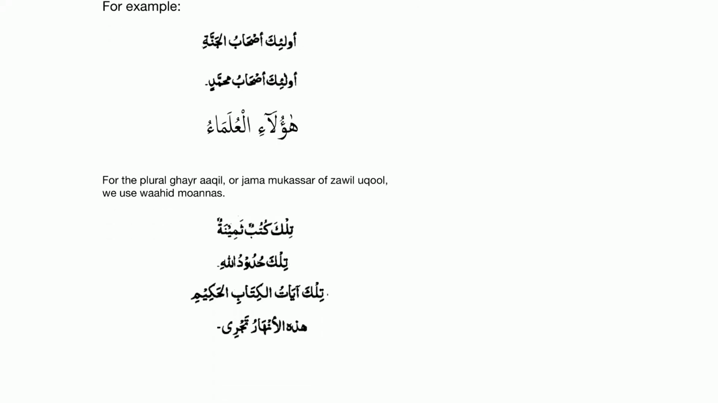For the plural of ghair aqil, which will be jama mukassar, or jama mukassar of the zawil uqul, we use wahid muannas. For example, we say tilka kutubun saminatun. They are precious books. I told you it's not 100%, but you can say ha'ula'il alimuna. You can say both. Tilka kutubun saminatun.